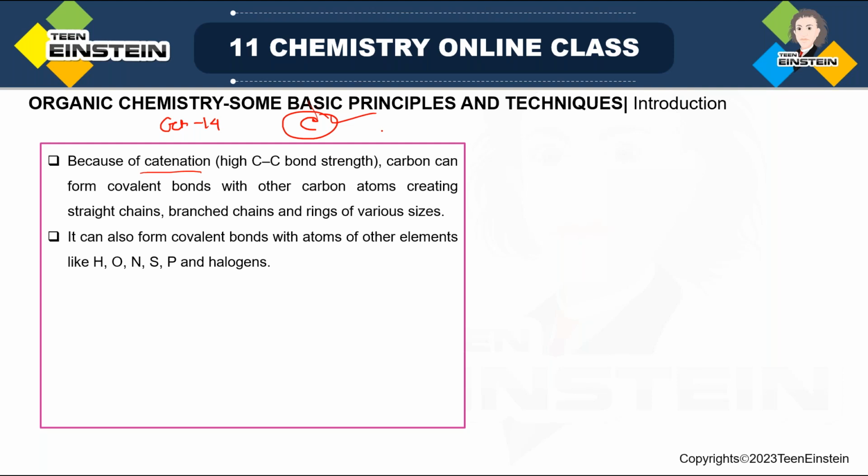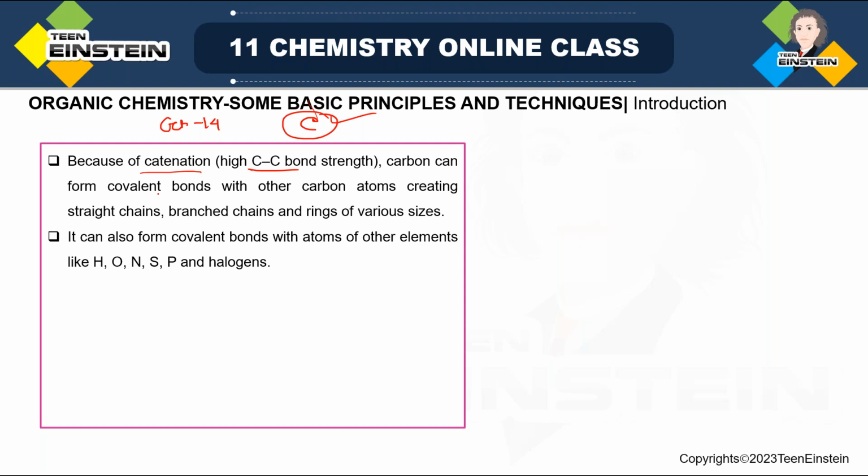and catenation is possible when there is high bond strength between the same elements, that is, a bond between the same elements. So catenation is maximum for carbon. If you consider the other elements in group 14, silicon, germanium, then carbon is the element where maximum catenation is observed because of its high C-C bond strength.